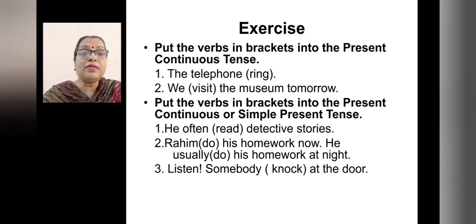The verbs are given in the bracket. You have to write the present continuous tense. I want you to write the answers. The telephone, ring. Write the present continuous tense. We, visit the museum tomorrow. Write the answers.